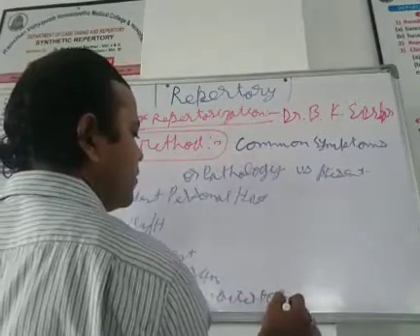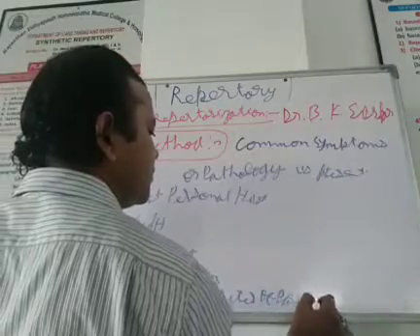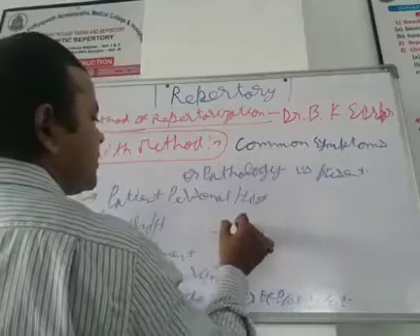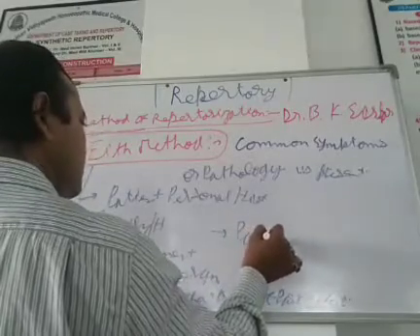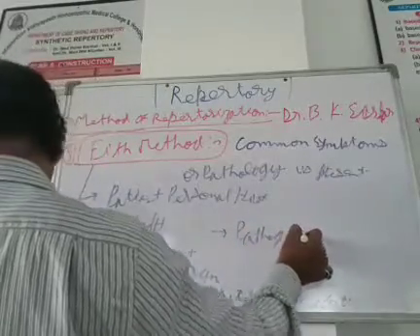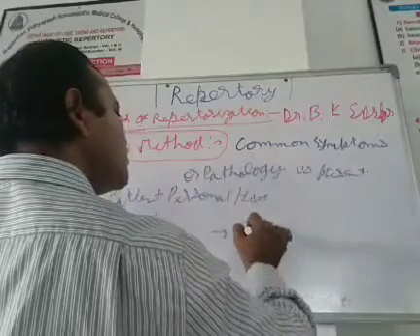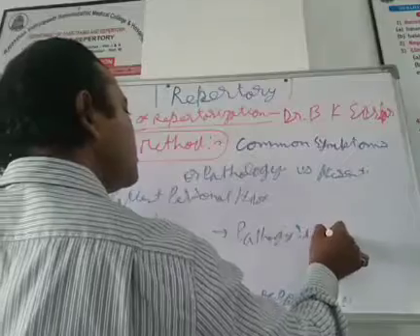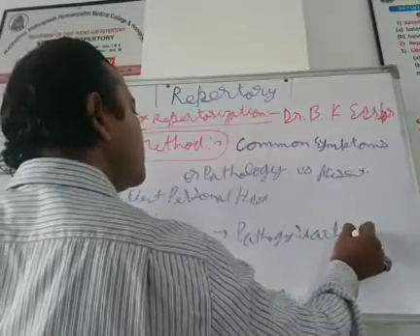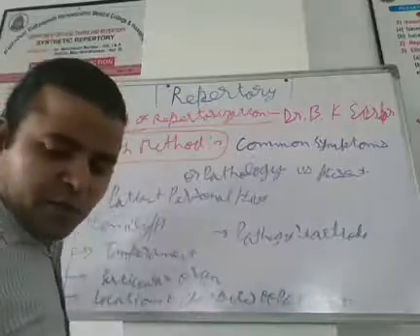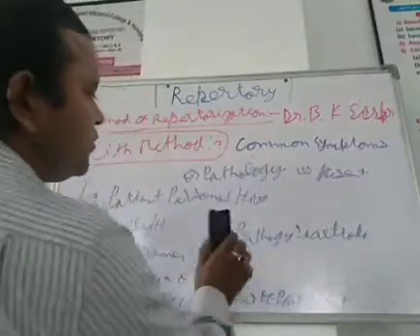and last is pathology. Pathology is etiology. It means mainly etiology. What is the cause?